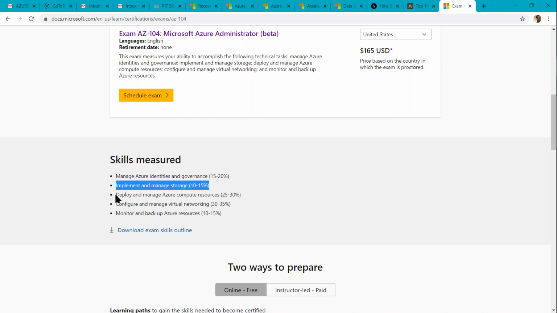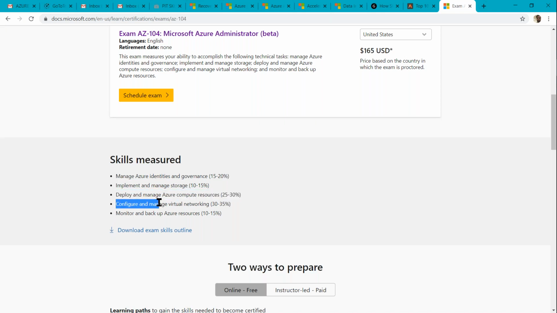Next one is deploy and manage Azure compute resources, which are nothing but creating virtual machines. We can create Windows machines, we can create Linux machines, different types of machines. So how we can deploy and manage these machines.